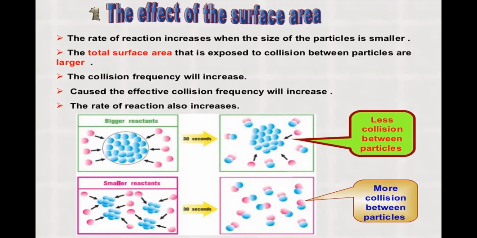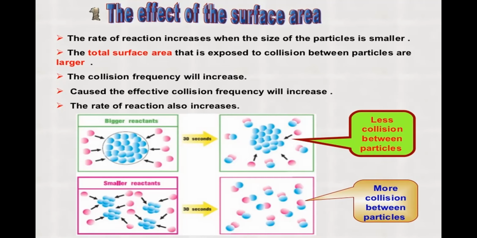You can see in the figure that when the surface area is less, there is less collision between the particles. The number of collisions between the particles of the reactants is low, and when the surface area increases, there is more collision between the particles. So when the collisions increase, the rate of reaction increases.